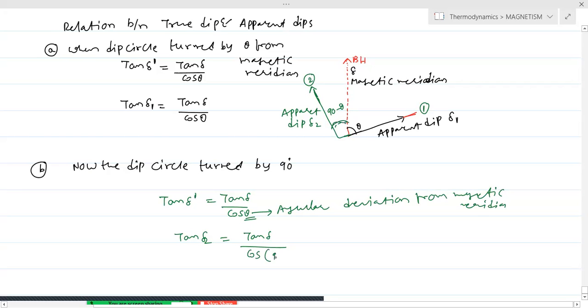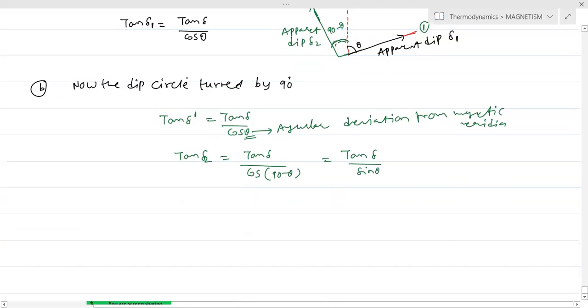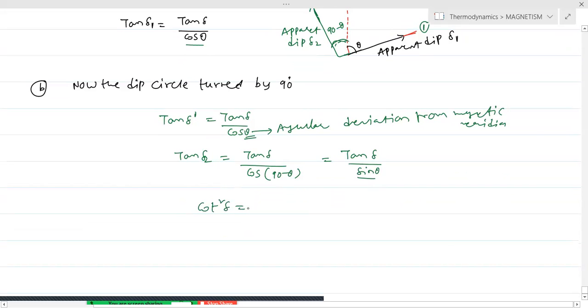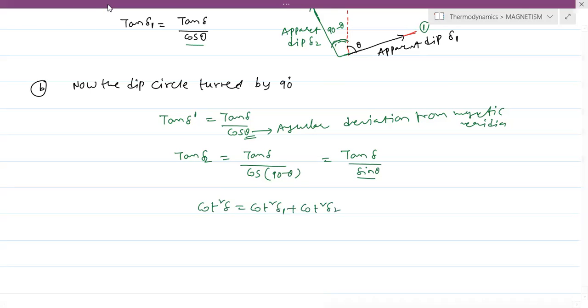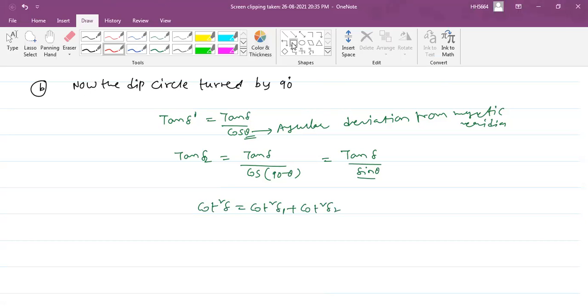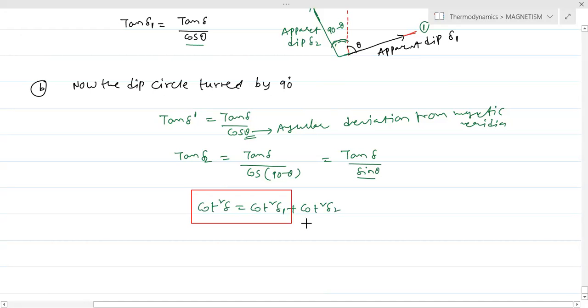So this is cos of 90 minus theta. By using these two equations and substituting cos square theta plus sin square theta equal to 1, finally we will get cot square delta equal to cot square delta 1 plus cot square delta 2. So this is the relation between the apparent dips and